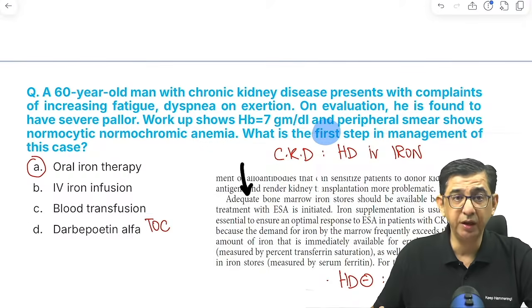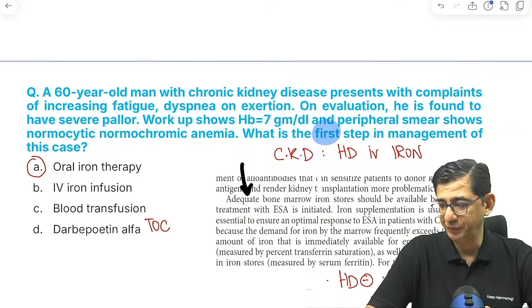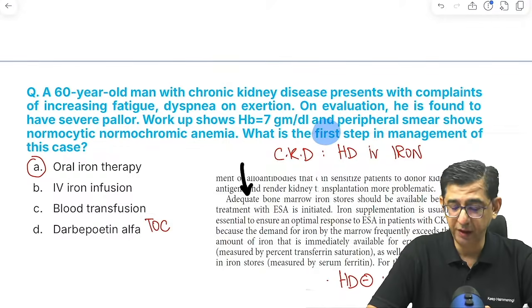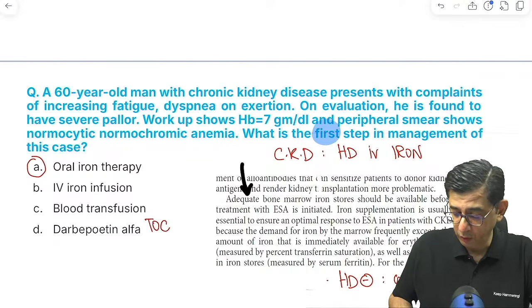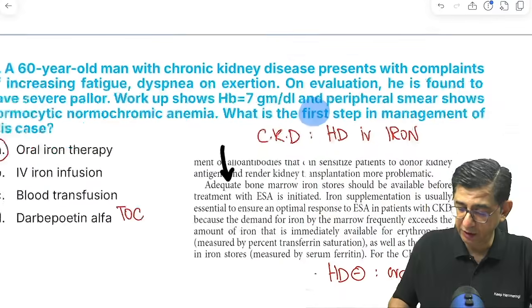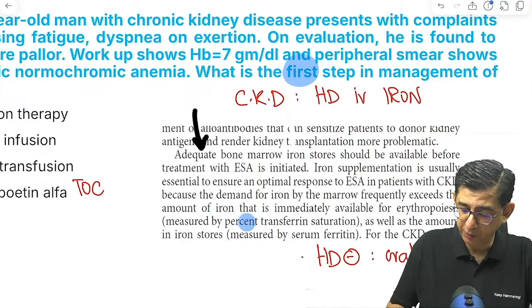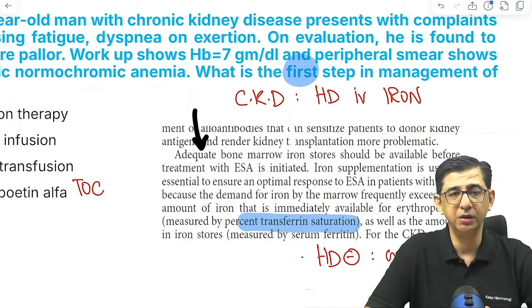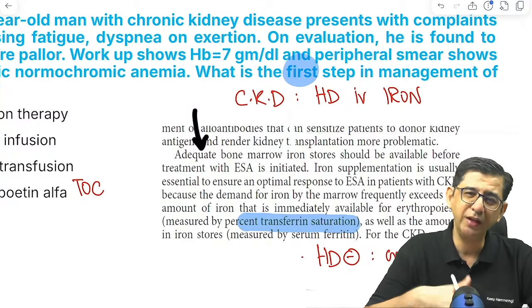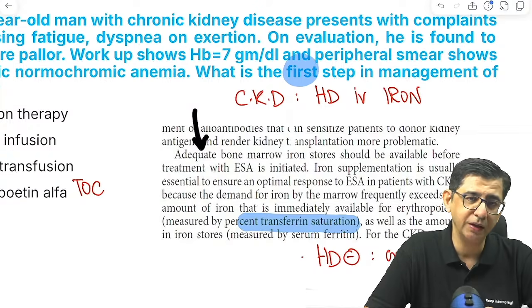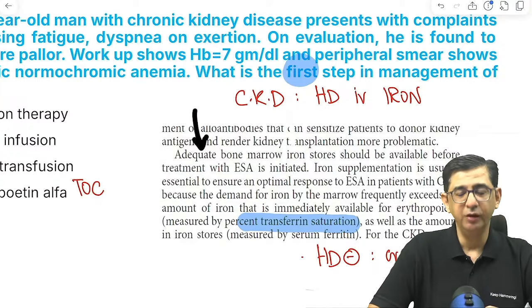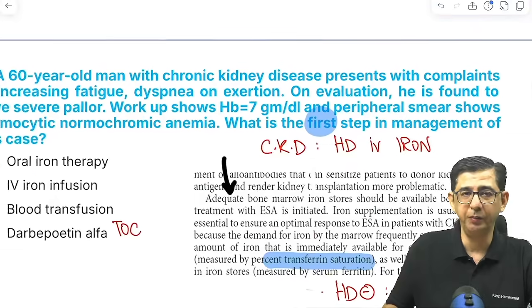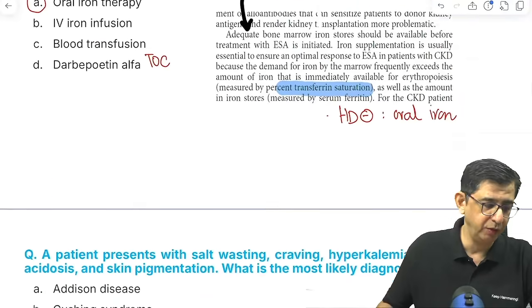Yeah, we should check ferritin in the patient. Exactly, that is the current guidelines. We should check the transferrin saturation. We should check ferritin. In fact, ferritin can also be falsely elevated. So what we should be doing for management of this patient, ideally, as mentioned here, in CKD we should be checking the percentage transferrin saturation. That is again an update that came up. It's already in Harrison, and they keep updating it. You should mention the percentage transferrin saturation, TSAT, followed by serum ferritin, and then you should plan treatment of the patient. But initial treatment is oral iron for this patient.